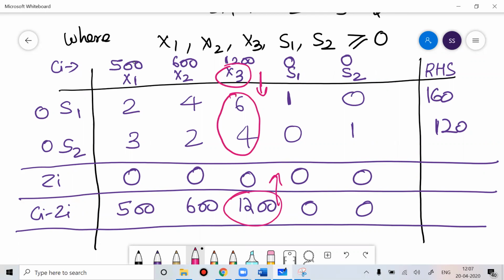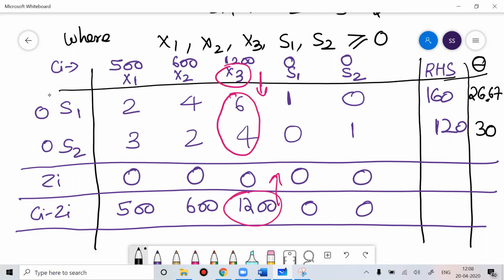To decide that, we'll find the theta. So theta would be 160 divided by 6, that is 26.67. And 120 divided by 4, that is 30. So 160 divided by 6 is nothing but 80 by 3, that is 26.67. So out of this theta, see the theta which is having the minimum value.